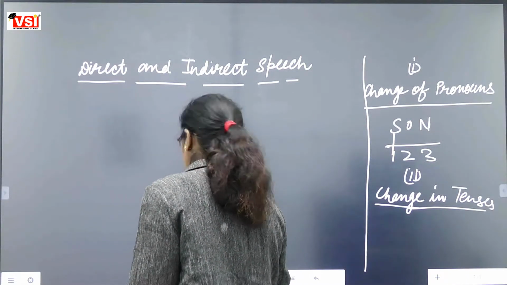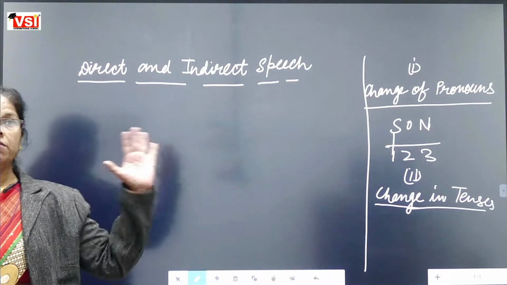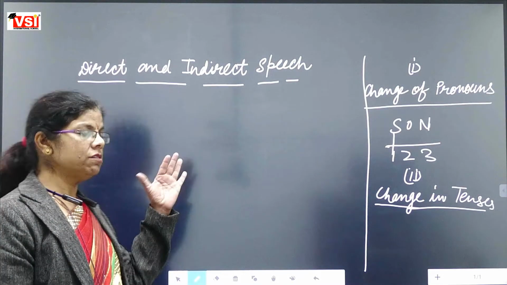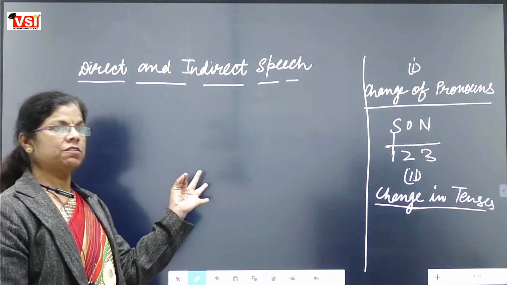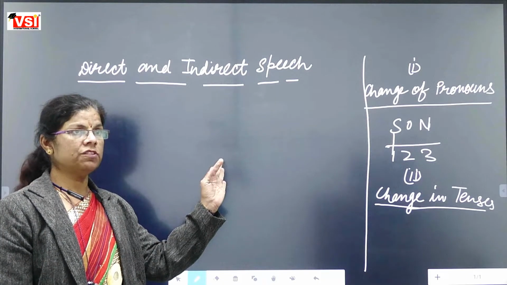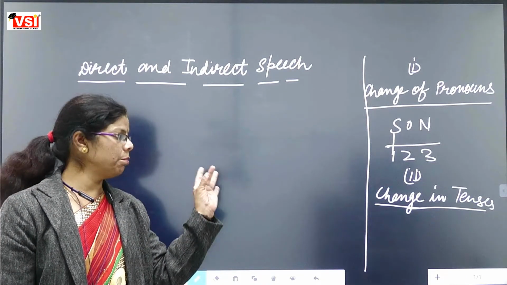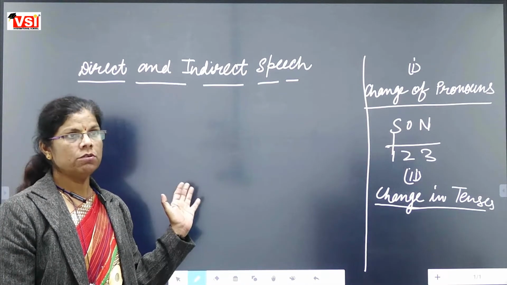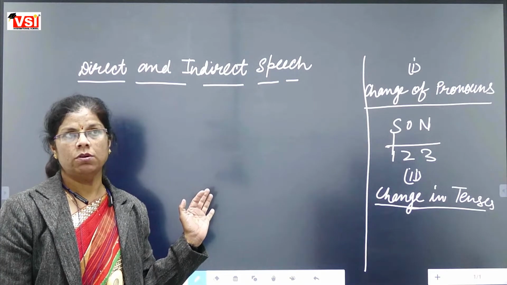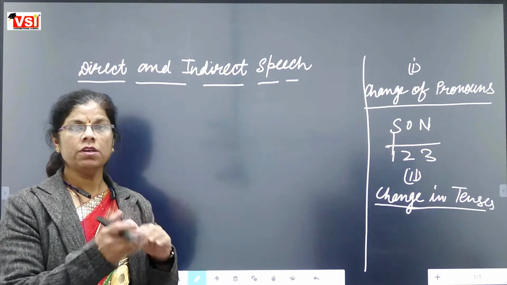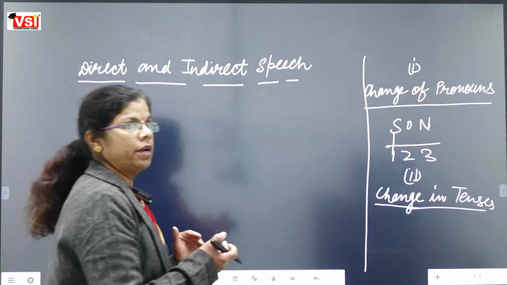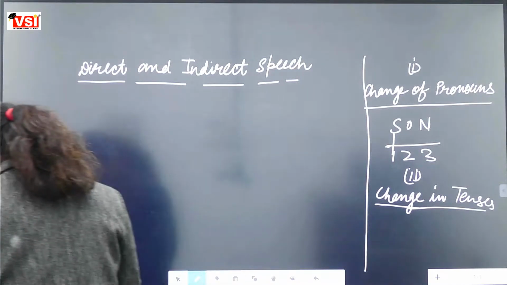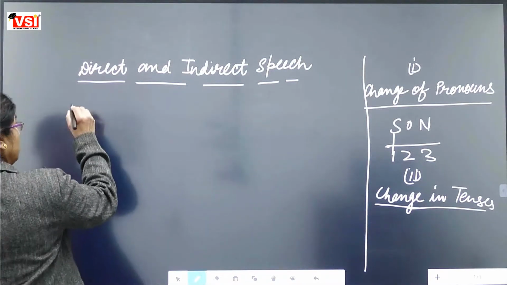So, this was all about present tense. We have discussed complete present tense: present simple, present continuous, present perfect, and present perfect continuous. I do not think that you people may be having any doubt. If you are having any doubt, you can ask me right now. Otherwise, we are moving ahead. Anji? Ma'am, no doubt. Very good.